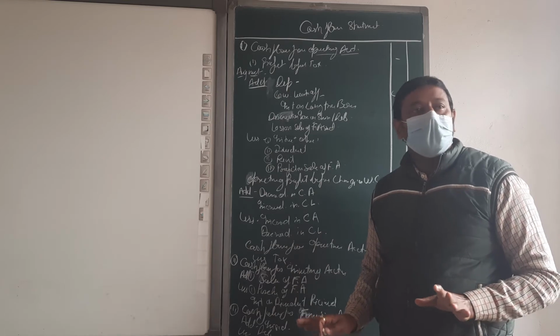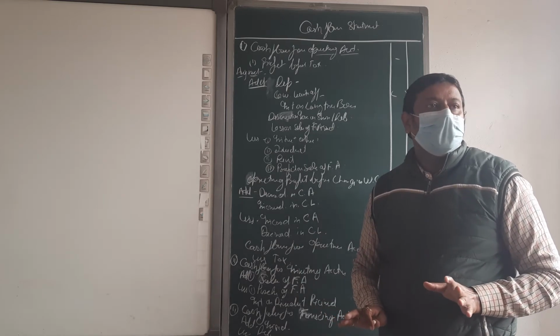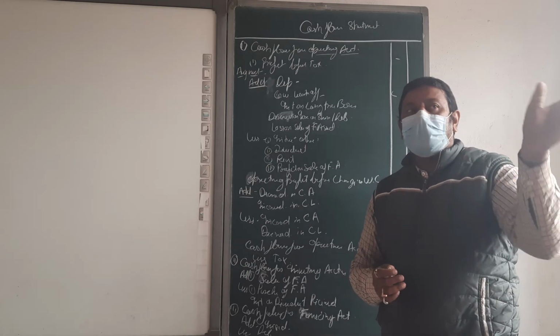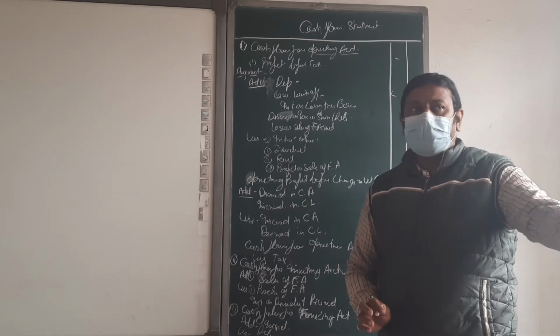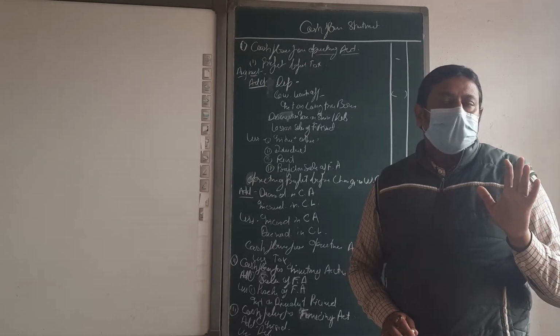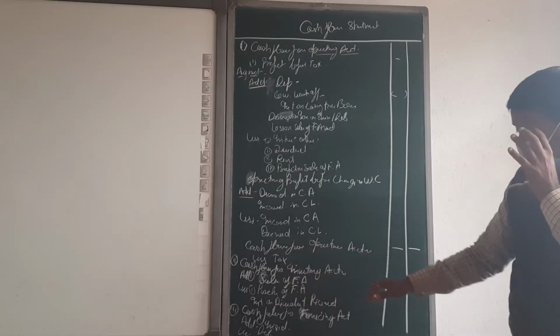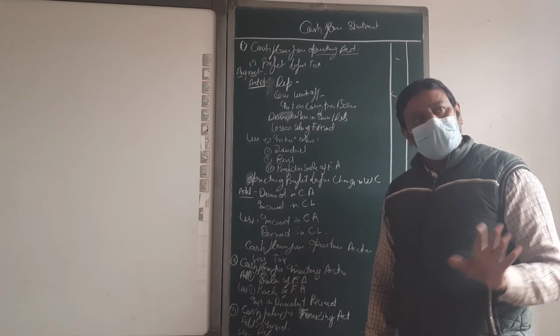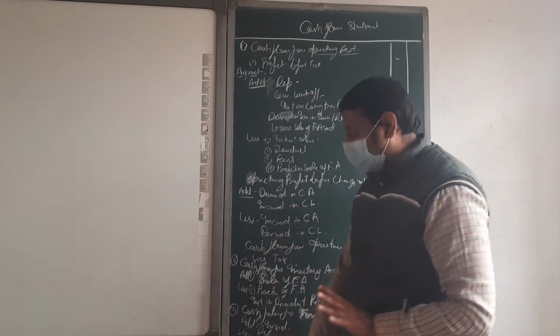Okay, beta? Add or less? Receive means cash is in or out. And only one logic will follow from the cash flow: if cash comes in, then add. Interest or dividend, if you are receiving, then add. Clear? Go for the third.